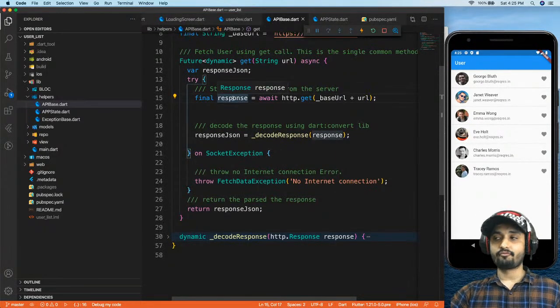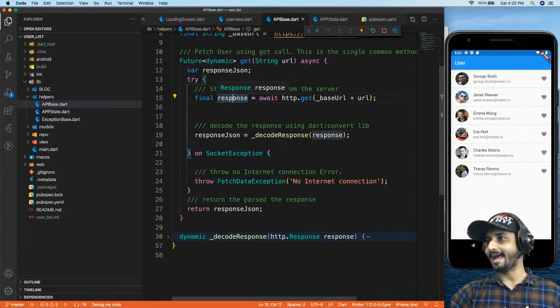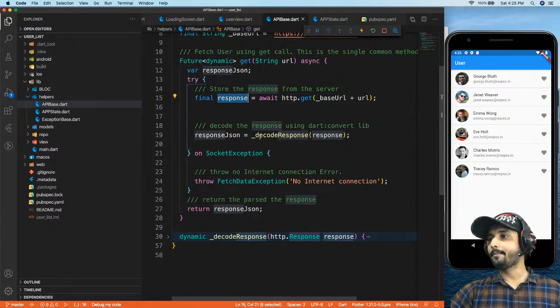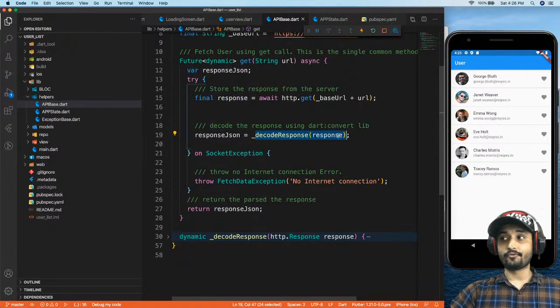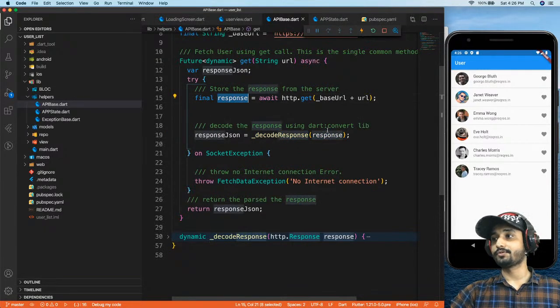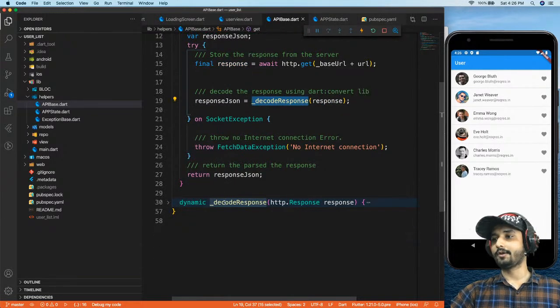I want to decode this response so that I can use it in my app, right? So what I'm going to do is write a different method called decodeResponse, and I'm going to pass this response into my decodeResponse method. And this method is right over here, right?